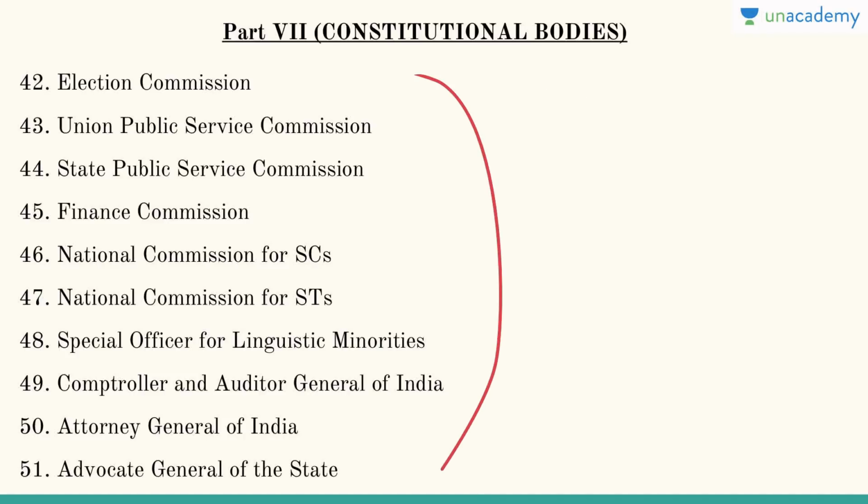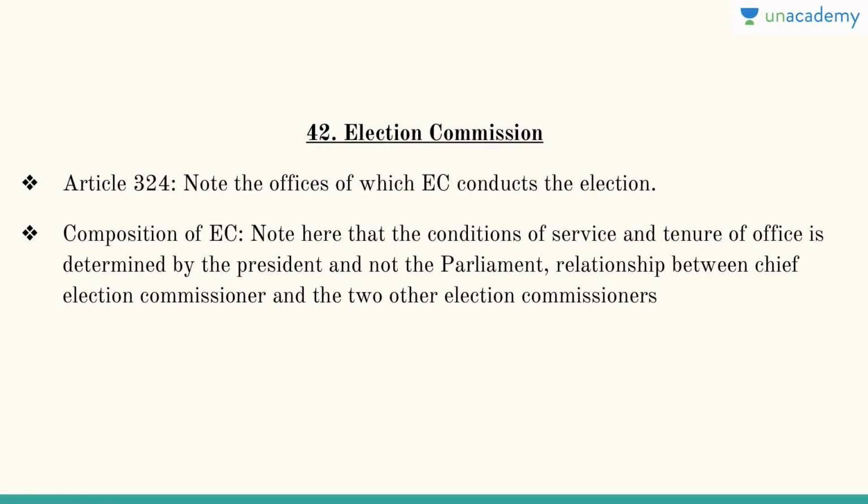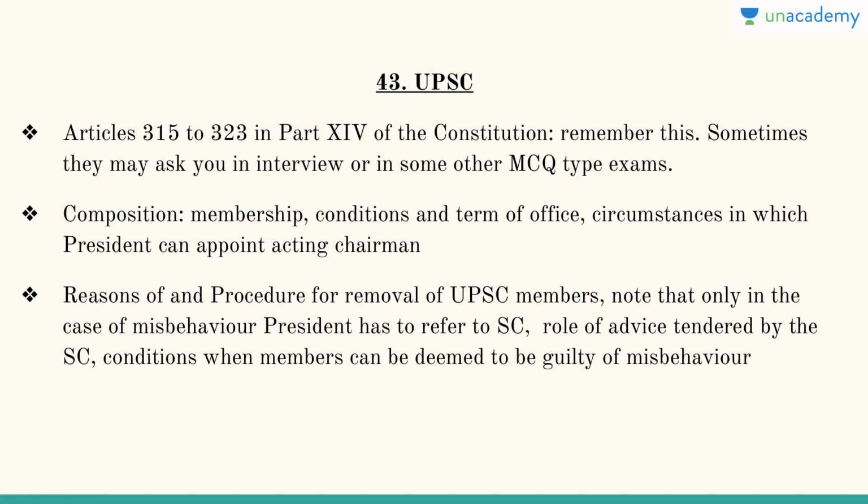Each and every one of these is a constitutional body. So if they ask you what the constitutional bodies in India are, you can write: Election Commission, UPSC, different SPSCs, Finance Commission, National Commission for Scheduled Castes, National Commission for Scheduled Tribes, and hopefully National Commission for Backward Classes too. Then Special Officer for Linguistic Minorities, Comptroller and Auditor General of India, Attorney General of India, and Advocate General of the state. We have already covered the Election Commission under Article 324, and now we have the UPSC, chapter number 43.